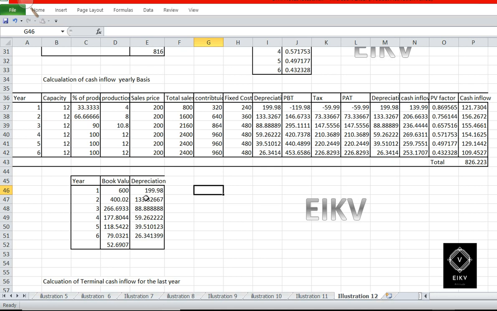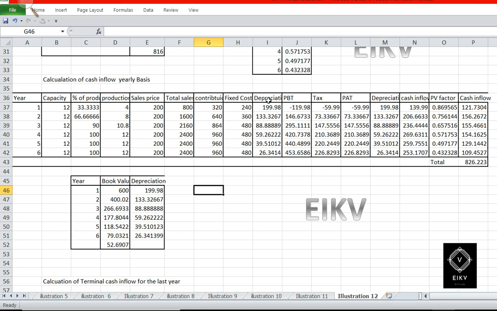And as you all know, the written down value is 600 minus 199, which is 400 lakhs, and so on. We need to compute the depreciation at 33.33%. After 6 years, the book value will be 52.6907.